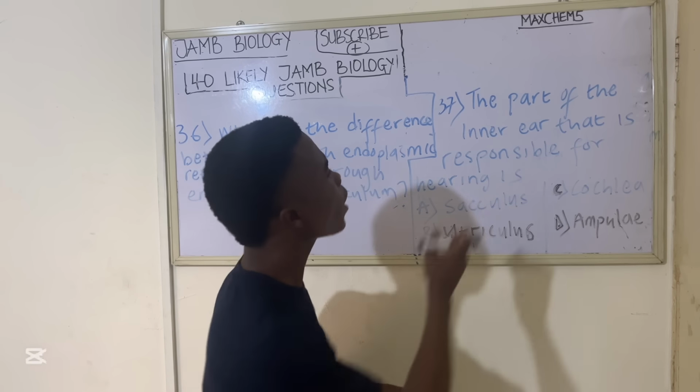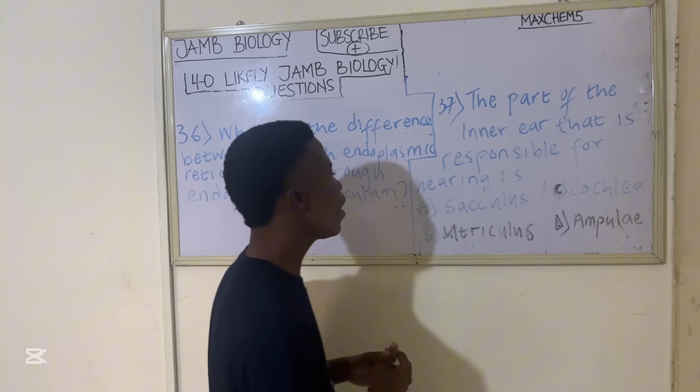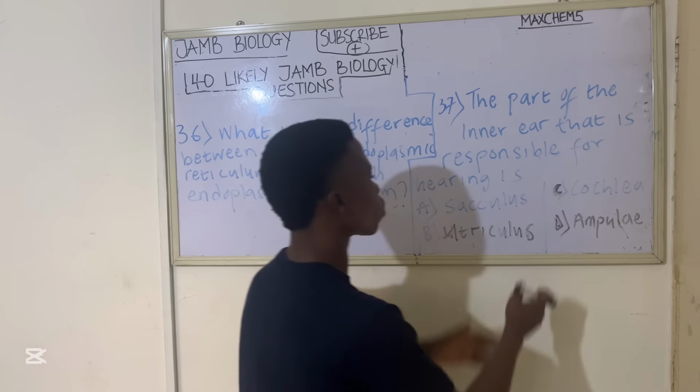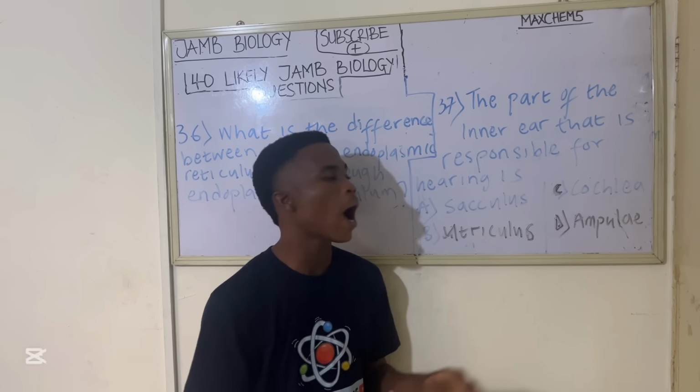The next question says, the part of the inner ear that is responsible for hearing is A. Circulus, B. Utriculus, C. Cochlea, D. Ampulla.